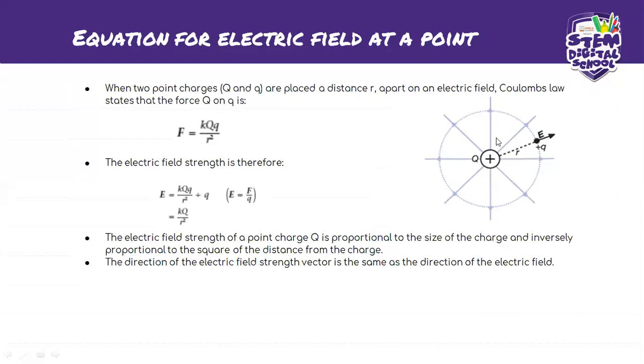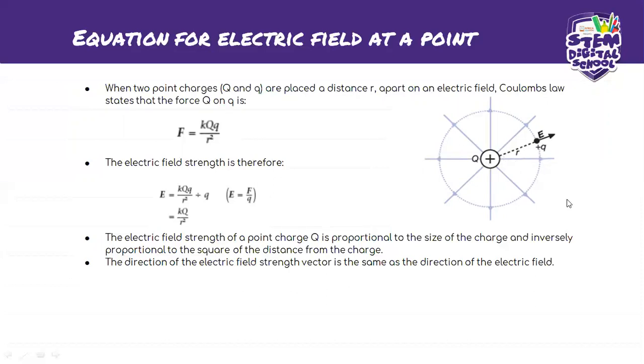So when 2 point charges, for example in this case Q and q, are at a distance R apart in an electric field, Coulomb's law states that the force is directly proportional to the charges, and inversely proportional to the distance squared between the charges.